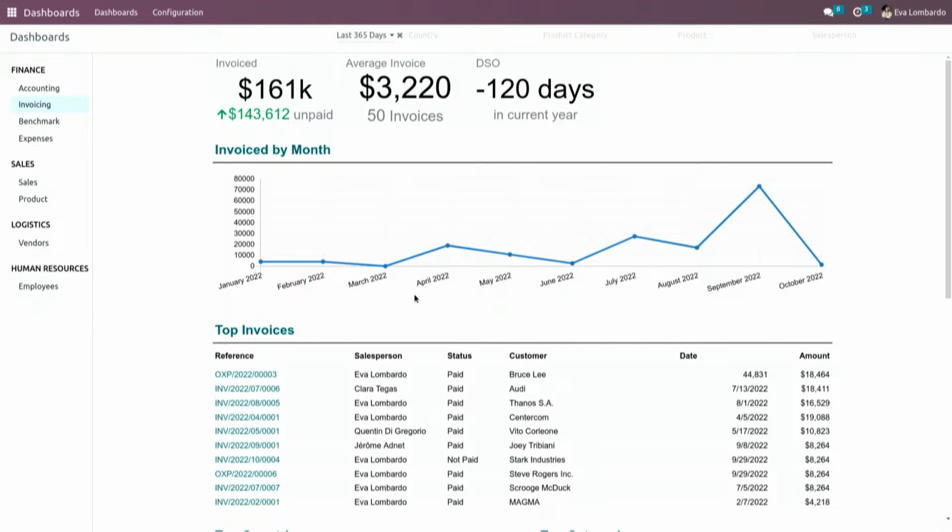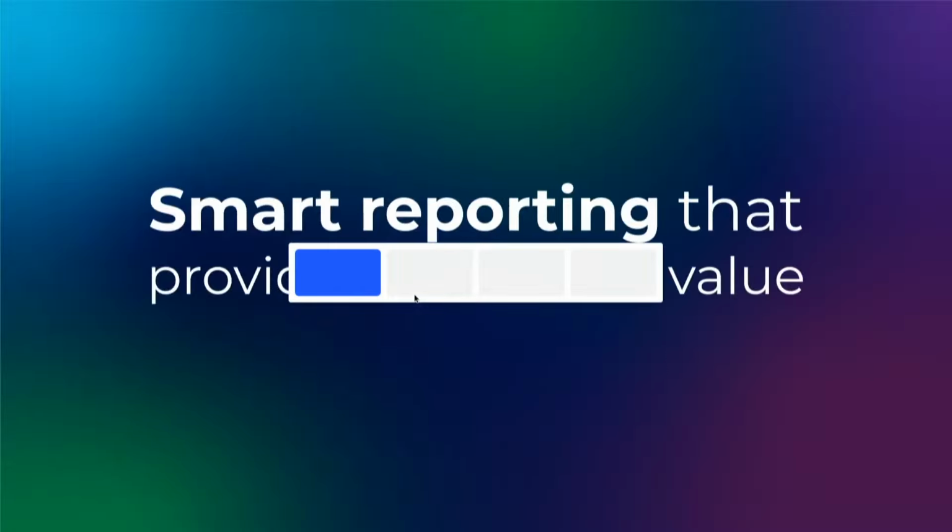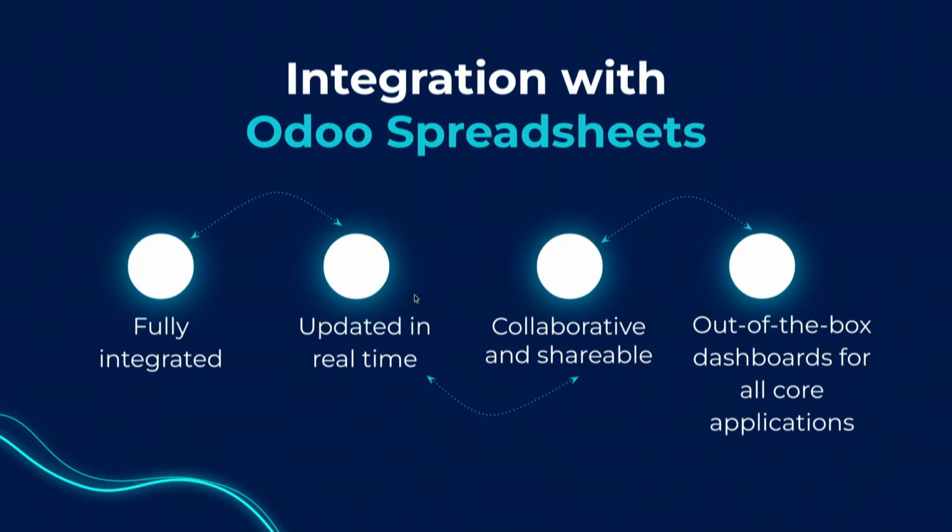Okay, let's go back for a final recap, Emma. Having standard reporting is cool, but it becomes amazing if it's fully integrated with real-time accounting data. That's why we have Odoo spreadsheets, and it's completely shareable and collaborative. You can work together in there and share it with other people. But we made it even more perfect this year with our out-of-the-box dashboards that we're all gonna love, and we're all convinced that accountants are gonna use them very much.